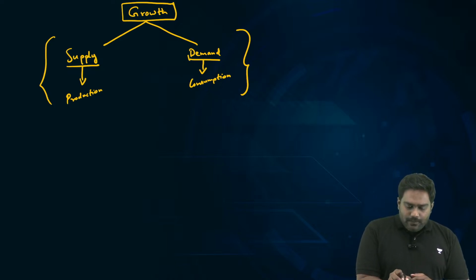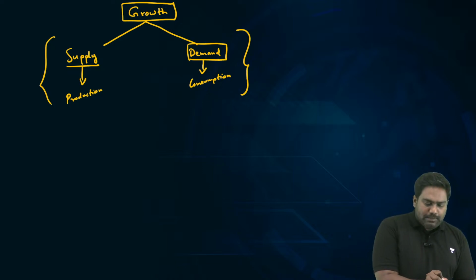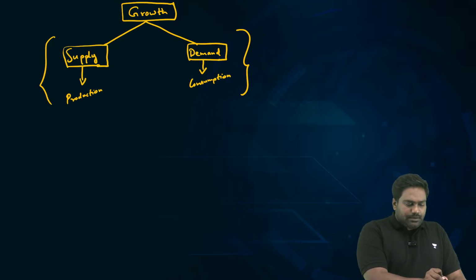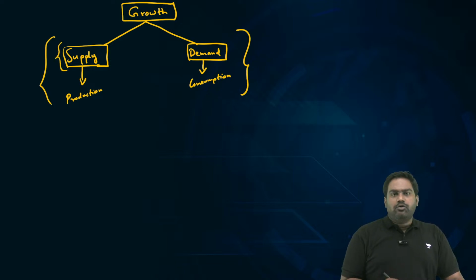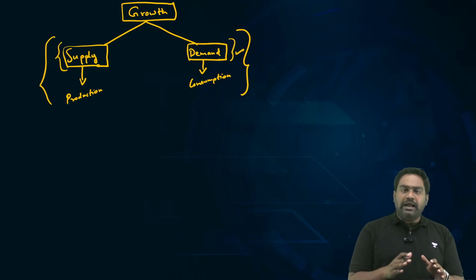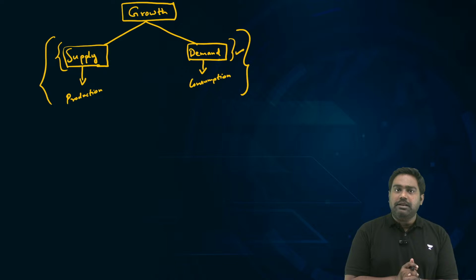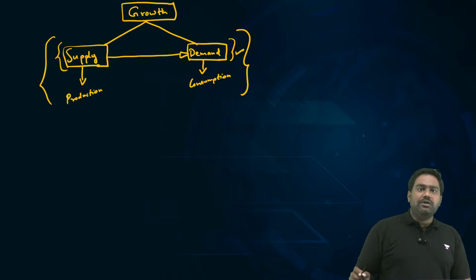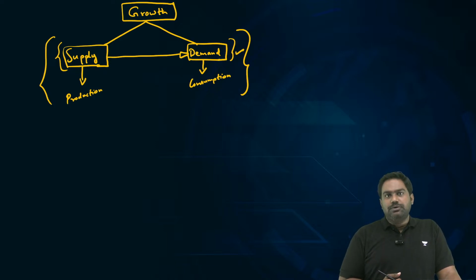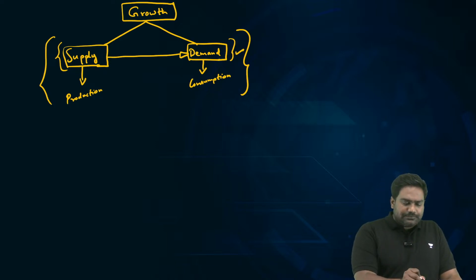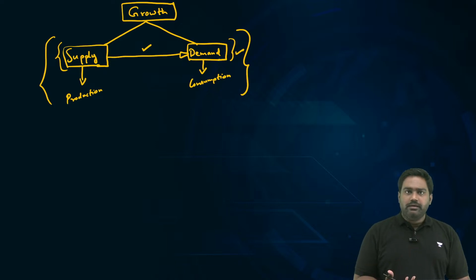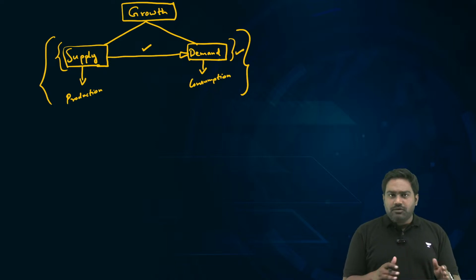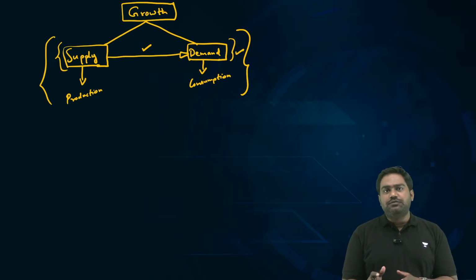So let's say there is heightened demand in the economy, supply should match up, or the other way around. Let's say demand is falling and accordingly supply should also match that, so that the ideal growth conditions and the economic environment can be maintained. Or else too much excess supply when there is low demand could lead to a deflationary situation, and vice versa, excessive demand with inadequate supply could result in inflationary pressure. So either of these are extreme conditions for the economy.